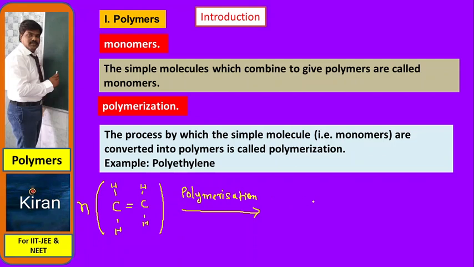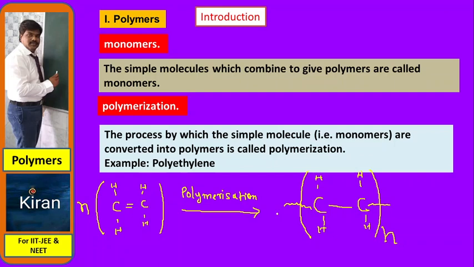After polymerization, you get polyethylene. Here you have to write only a single bond, with one hydrogen here, here, and here. The double bond is made into two halves, each half connecting to other ethylene. You write this in brackets and keep n downwards.